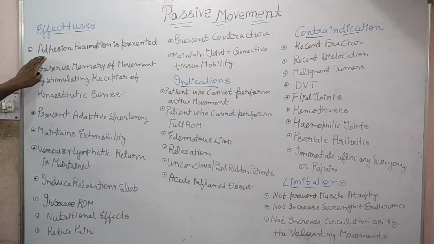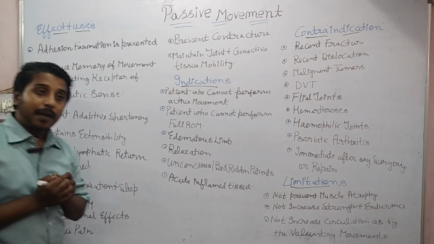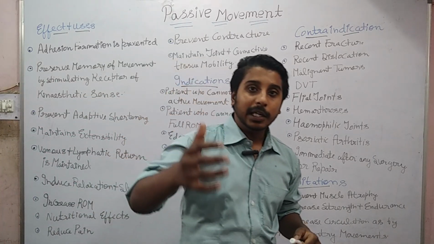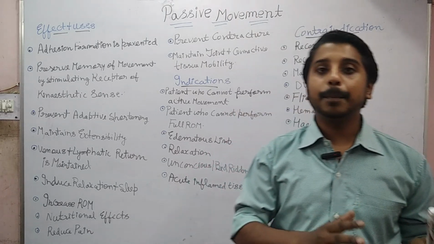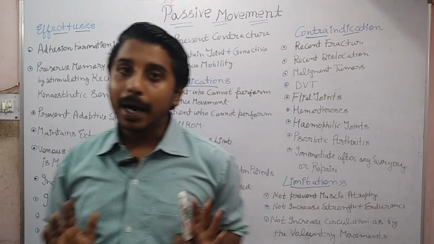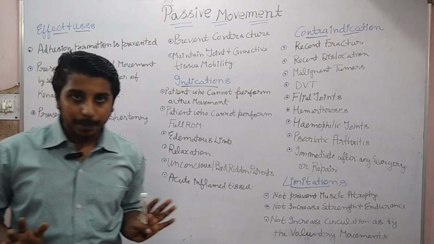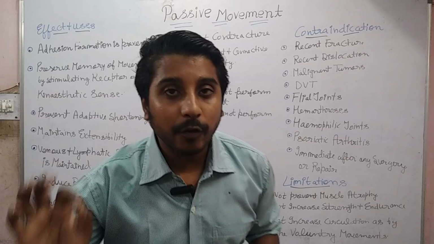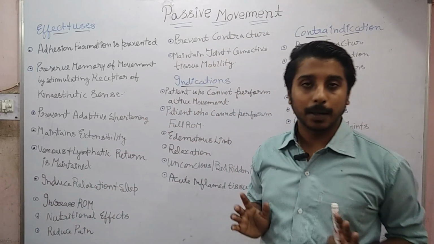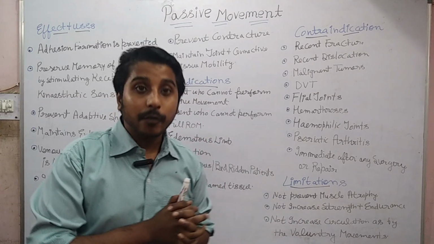Effect and uses. The first is adhesion formation is prevented. Whenever there is any injury due to which the patient does not move his or her body part and there is immobilization, or in case of a bedridden patient, there occurs formation of adhesion. You will think about why these joint adhesions are formed.